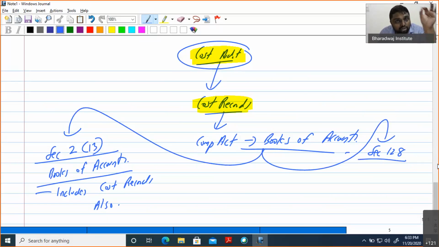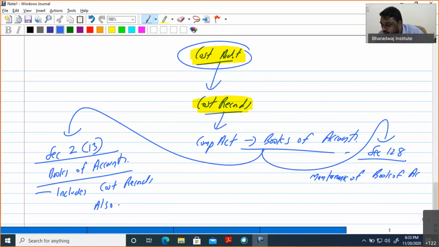We will give you the journal for your reference. Books of account, section 128, tells about the maintenance of books of accounts.